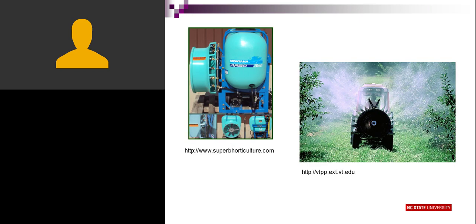So you're looking for an air blast type sprayer with nozzles and fan assist. And the picture on the right here shows an air blast going through an apple orchard, just showing that upward movement of the fog.